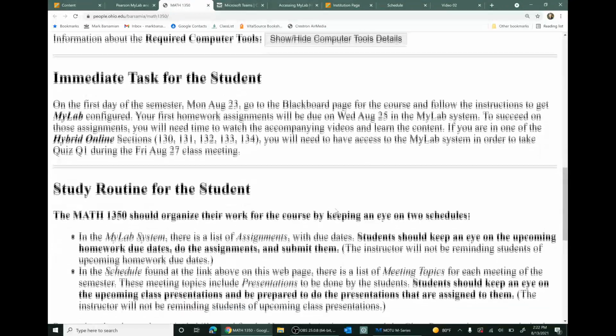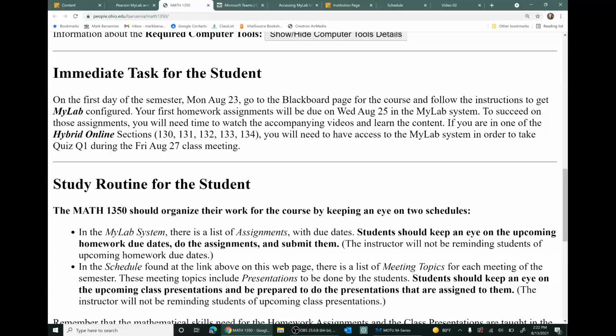I want to sort of wrap this up and remind you of your immediate tasks. The very first day of the semester, Monday, August 23rd, you should go to the Blackboard page for the course and follow the instructions to get Mylab configured. If you're in one of the online sections of the course, you should also get Microsoft Teams installed. But get Mylab configured, and your first homework assignment will be due Wednesday, August 25th. So in other words, right away, get started working on your homework.